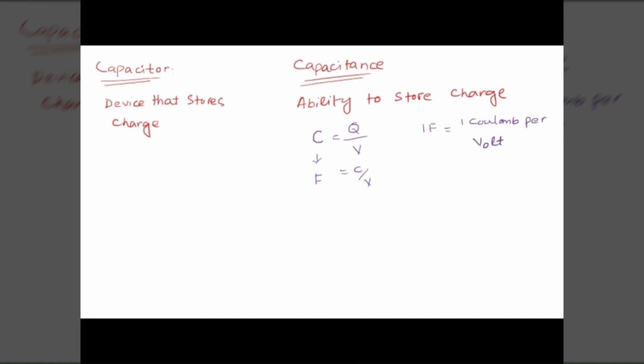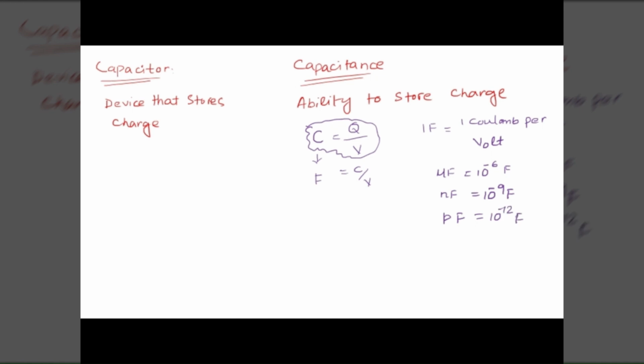Here, one more thing I need to explain. Whenever we talk about capacitance, it's in farad, but farad is a bigger unit. So usually we use microfarad, which is 10 to the power minus 6, nanofarad, or picofarad. When you say 1 coulomb per volt, that is equal to 1 F, farad.